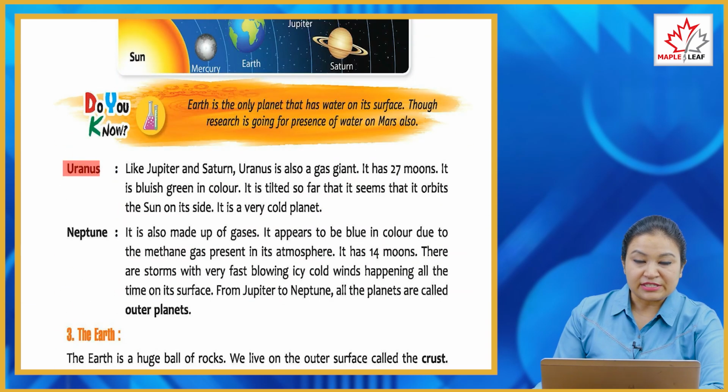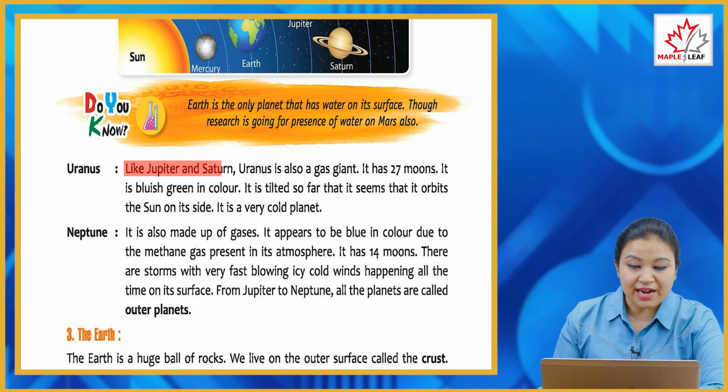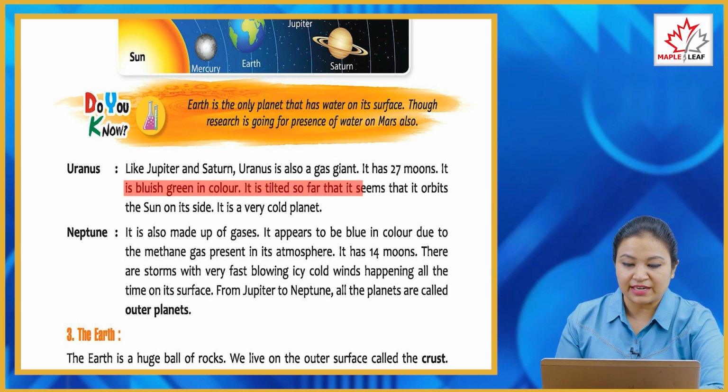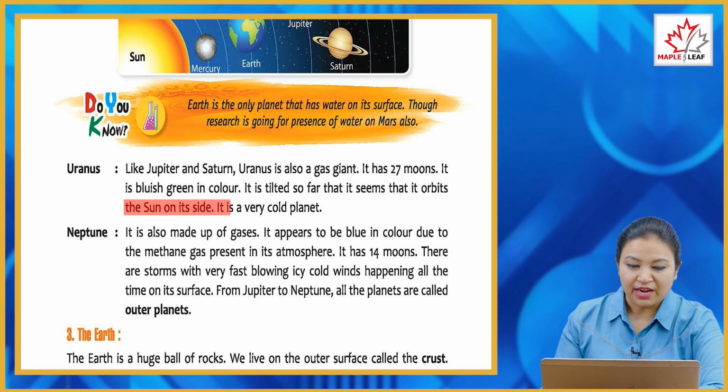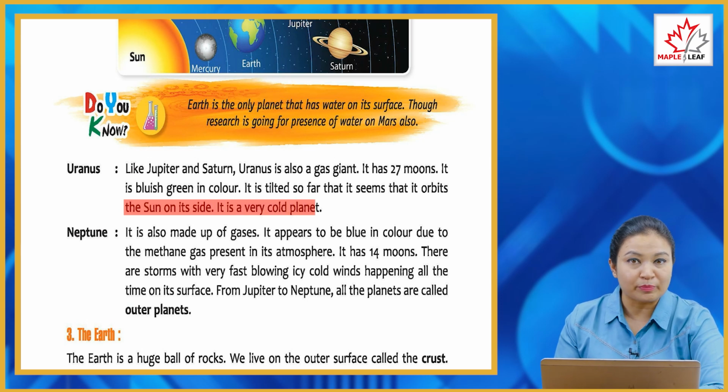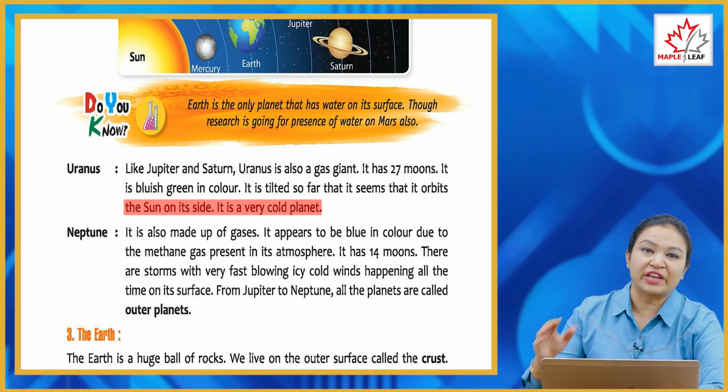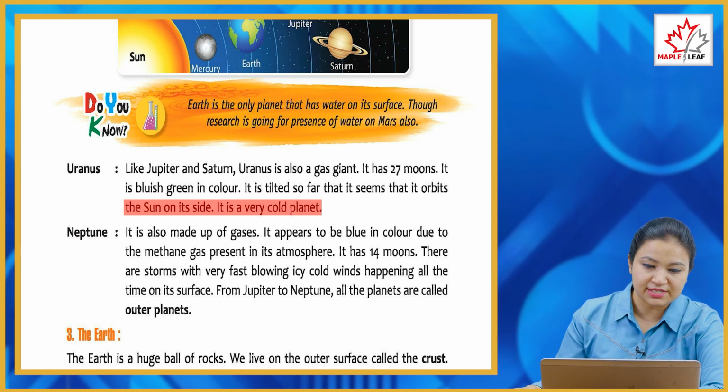Now next is Uranus. Like Jupiter and Saturn, Uranus is also a gas giant. It has 27 moons. It is bluish green in color. It is tilted so far that it seems to orbit the sun on its side. It is a very cold planet. Why is it cold? Because it is very far from the sun.